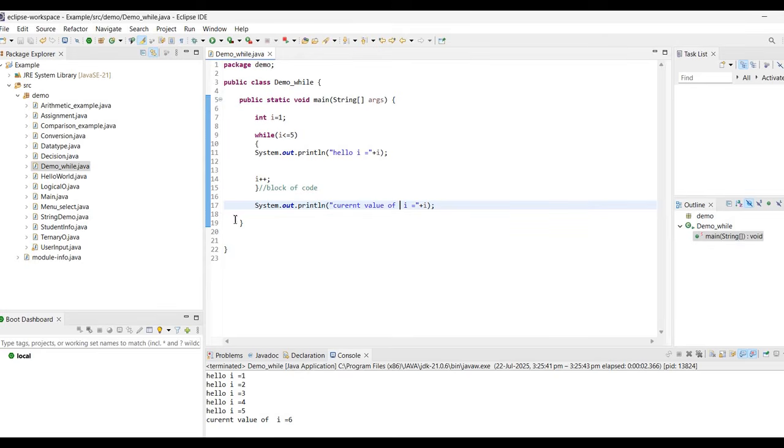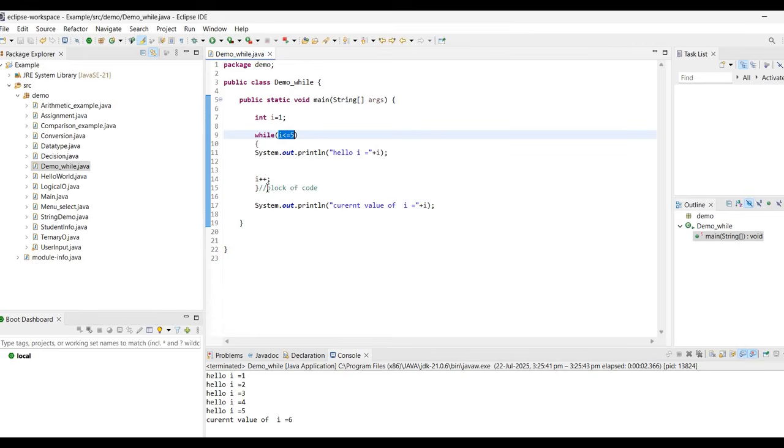In a while loop, in the brackets, you provide a condition. If the condition comes to be true or satisfied, it is going to execute the block of code which is present inside these two curly brackets. And once the condition becomes false, we come out of the loop. So the while loop is actually an entry control statement in which, on entry, we check the condition. If the condition is satisfied or true, we execute the block, else we go out of the block.